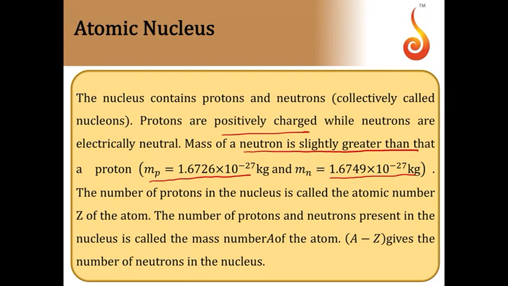Then the number of protons inside the nucleus is called the atomic number. It is denoted by Z, and the number of neutrons is given by A minus Z, where A is the mass number of the atom. The mass number is the total number of nucleons, that is protons and neutrons put together. So mass number minus atomic number will give you the neutron number, the number of neutrons in the nucleus.